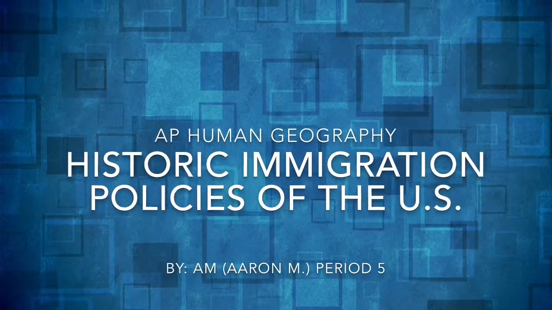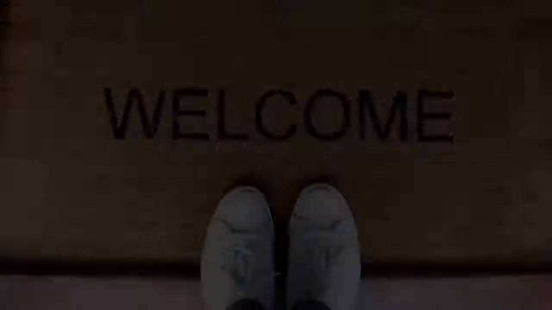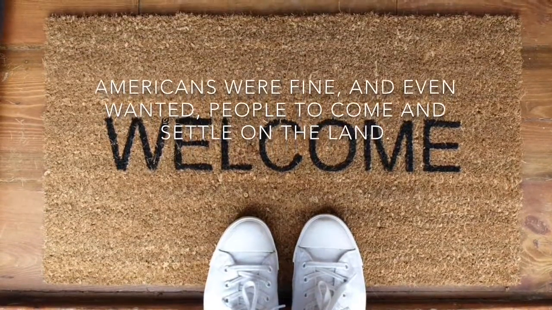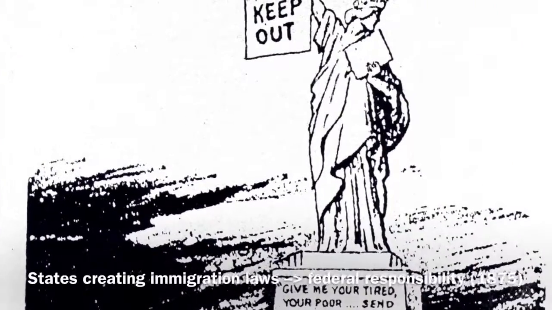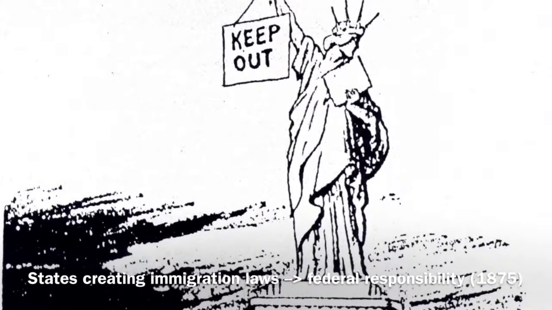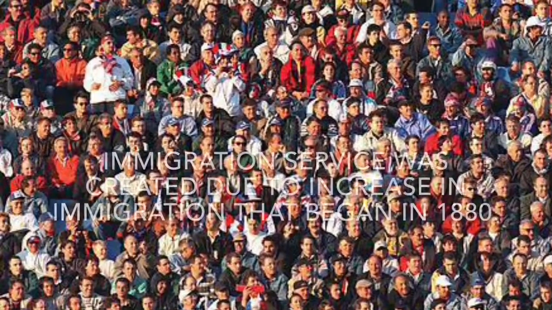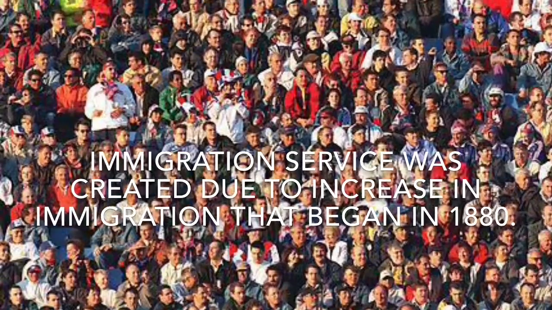Historic immigration policies of the United States. To begin with, people in America originally were fine and even wanted people to come and settle on the land. However, due to some states creating immigration laws, the Supreme Court made immigration a federal responsibility in 1875. As a result, the Immigration Service was created due to the increase of immigration that began in 1880.